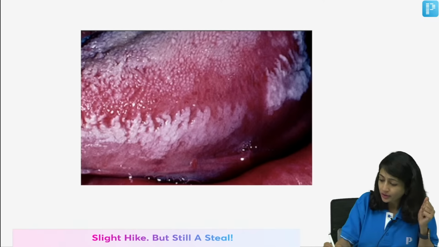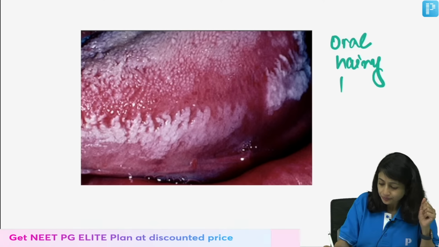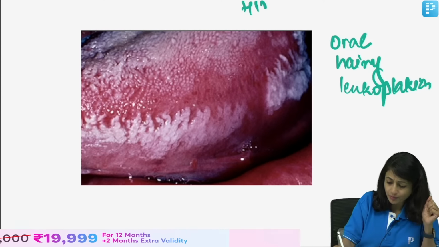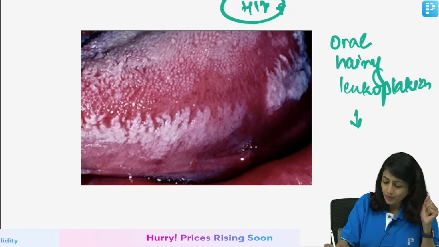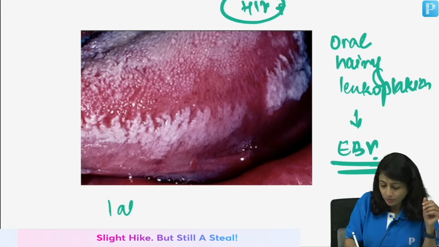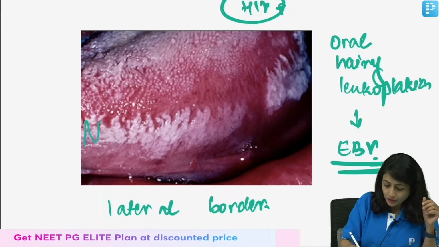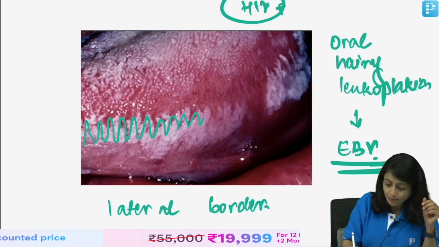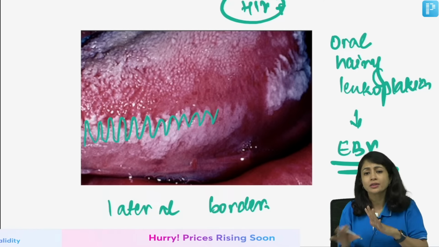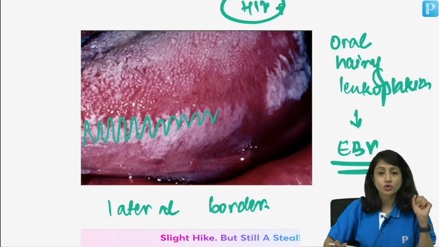Good, very good. This is oral hairy leukoplakia. Again, a very important condition seen in HIV positive patients. This is caused by Epstein-Barr virus, or EBV. What do you see on the lateral border of the tongue? On the lateral border of the tongue, you see these whitish thready projections or hairy projections. So, this is oral hairy leukoplakia. This is what will be asked in the exam. So, you should be able to identify this condition and the virus causing it.